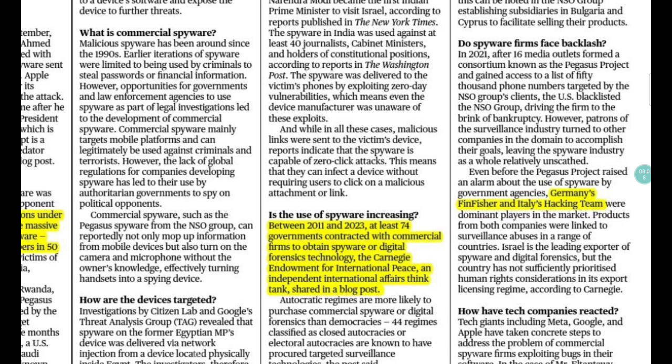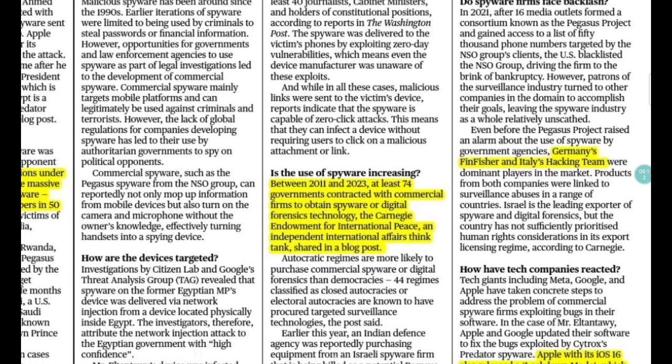Okay, apart from that, you can remember this fact that between 2011 and 2023 at least 74 governments contracted with commercial firms to obtain the spyware. Again, this is relevant. You can bring that internationalization aspect of public administration or the surveillance state while talking about the facts in public administration paper 1. I hope you are getting how to use this.